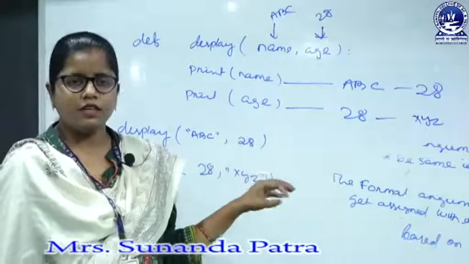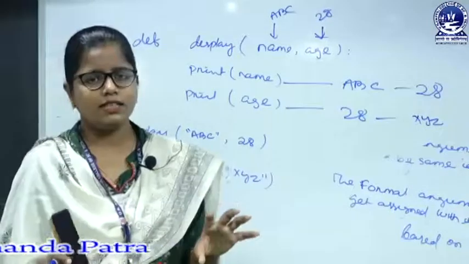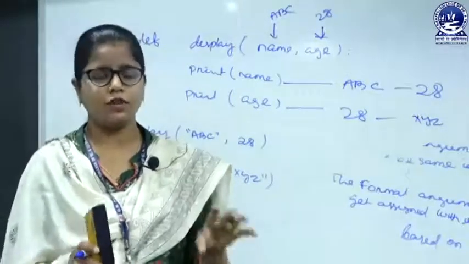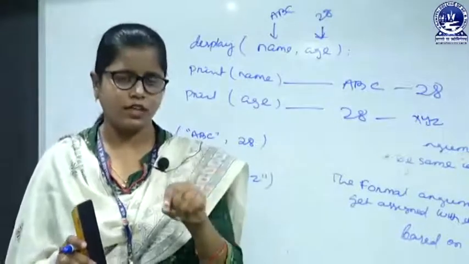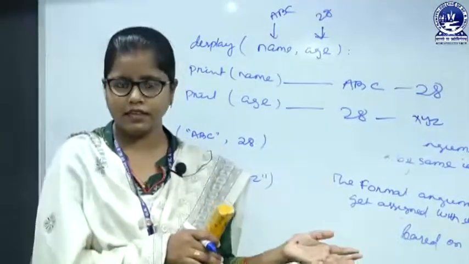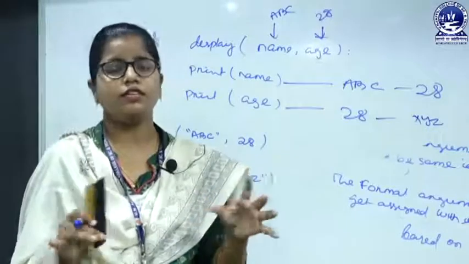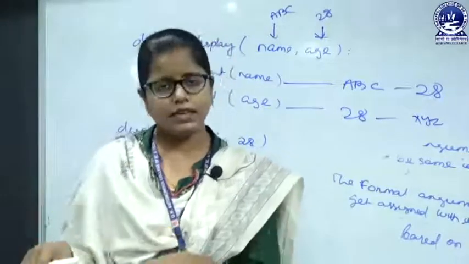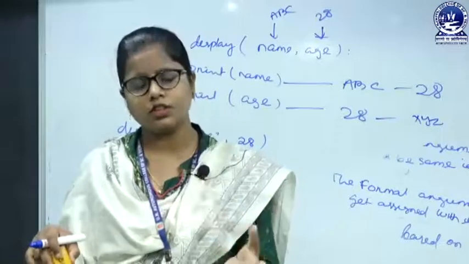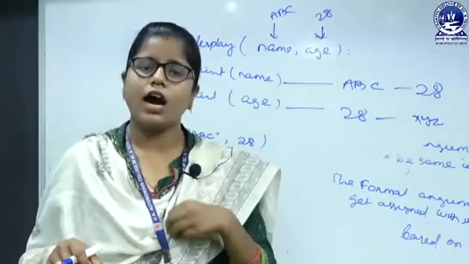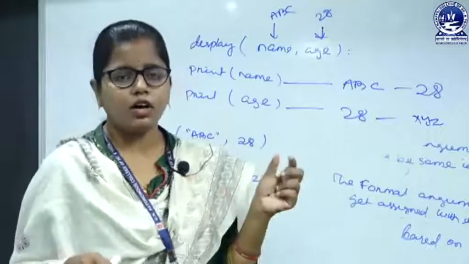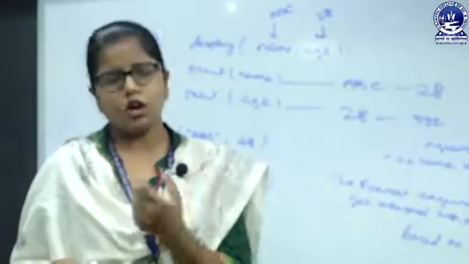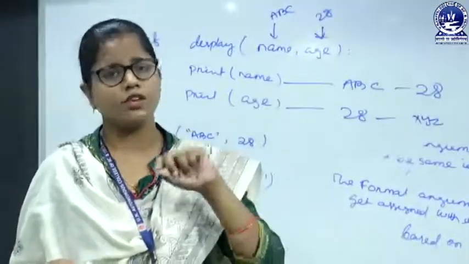Why? Because it is not necessary that we define the function inside our own program. The function may reside anywhere else. When we are working with different pages, the function may be present in my current page or anywhere else. So how can I detect the position and the sequence of the arguments?